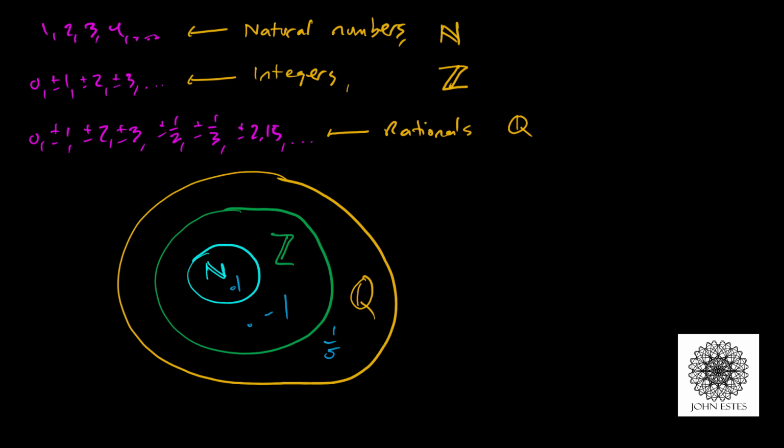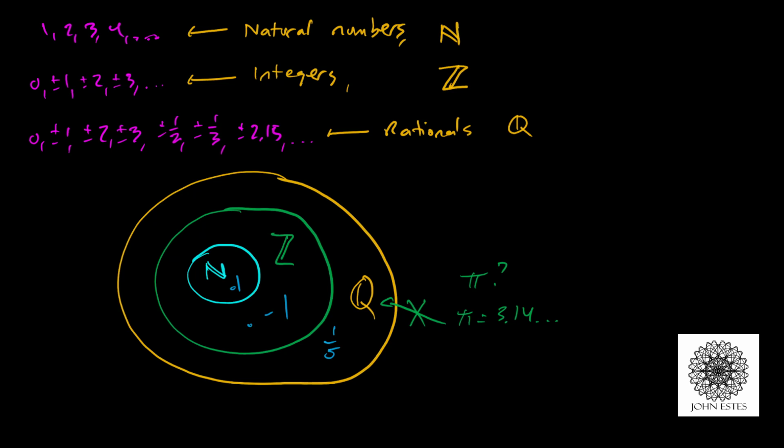But here's the question: where does pi fit in? If you remember, pi is about 3.14, but actually it goes on longer than that. In fact, it goes on forever. Okay, so in that case, you can't write it as a fraction. It's not a rational number. So this gives me a new type of number outside of these three sets.